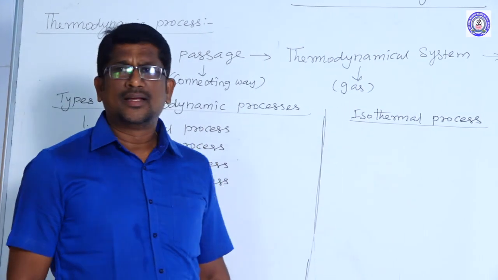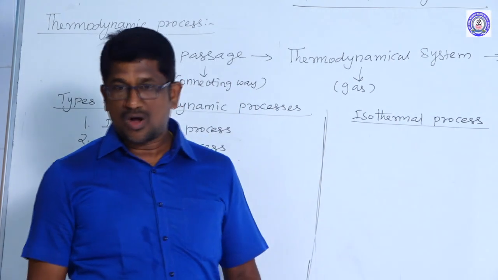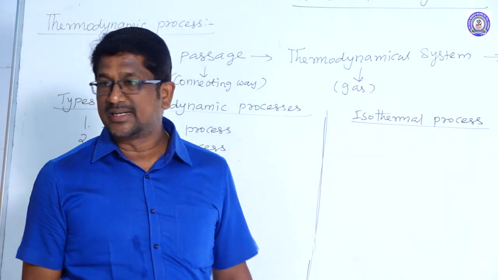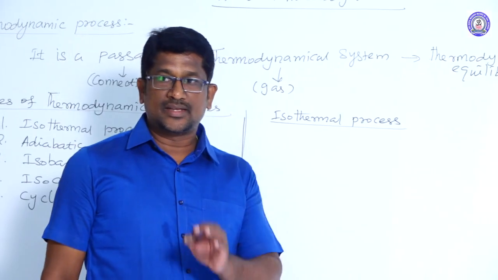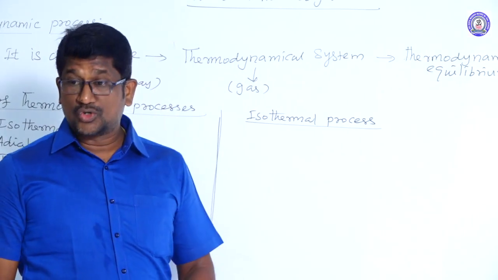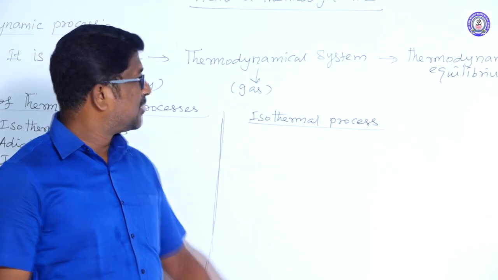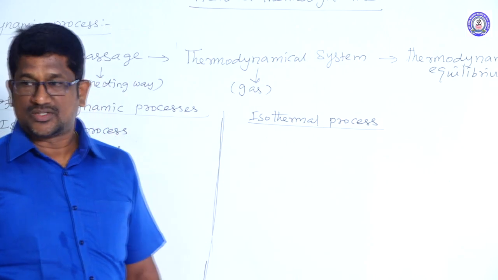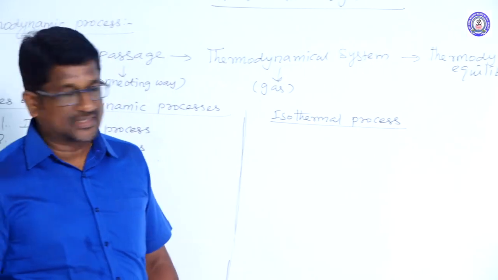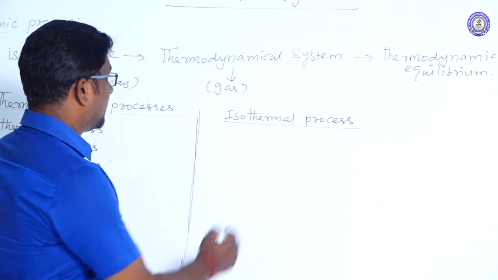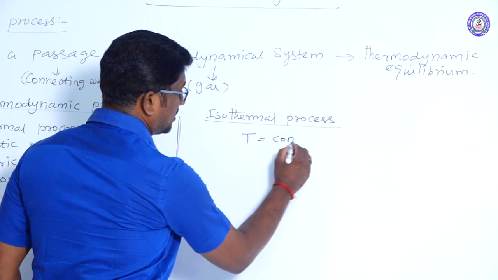Or on the other hand, when a gas undergoes either compression or expansion at a constant temperature, then the process is called isothermal process. Right? In isothermal process, temperature is a constant.